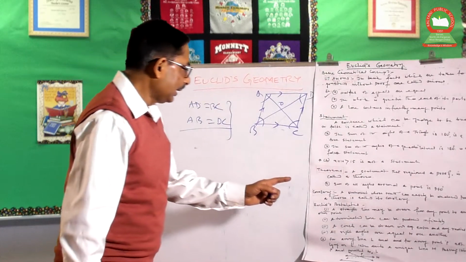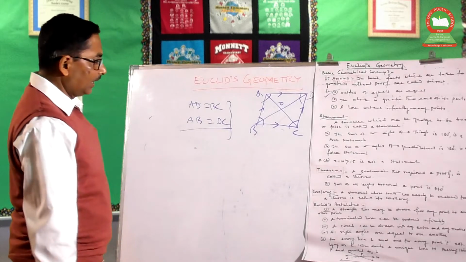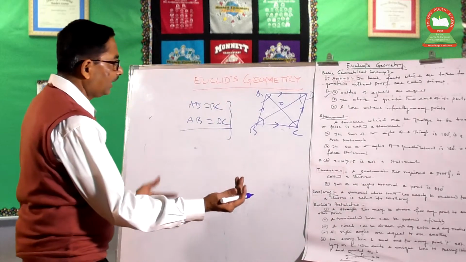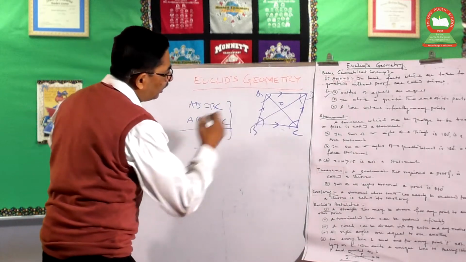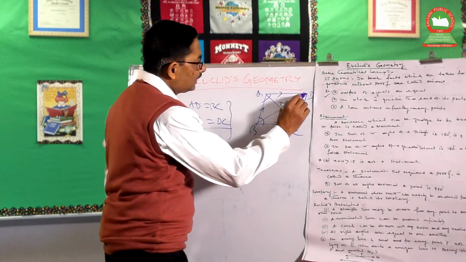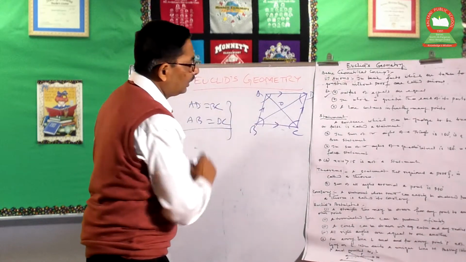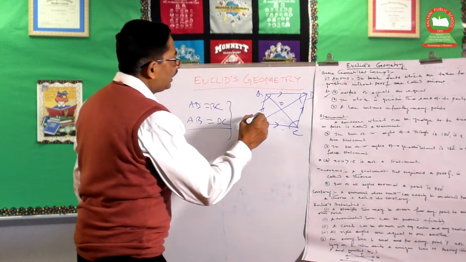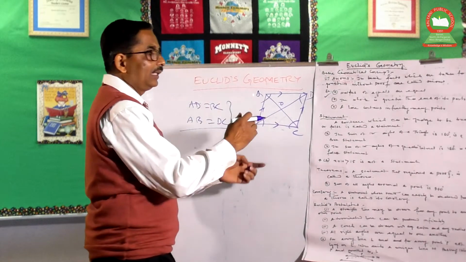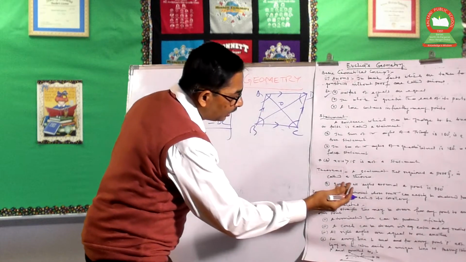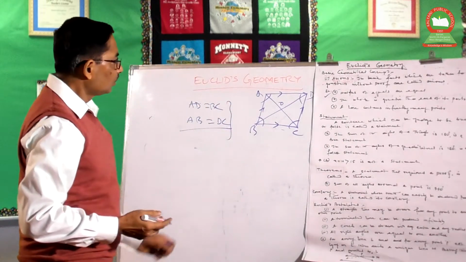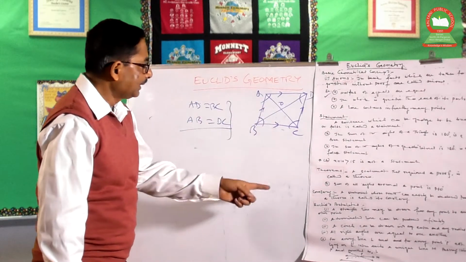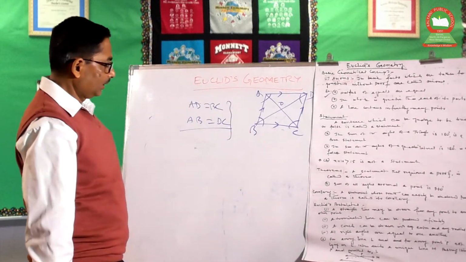And next one is the corollary. What is this? This is a statement whose truth can be easily obtained or deduced from the theorem only. Suppose this is a parallelogram whose opposite sides are parallel and equal. Now if we are talking about any quadrilateral whose opposite sides are equal, that will be a parallelogram. So any statement which can be deduced from the theorem is called the corollary of that very theorem.